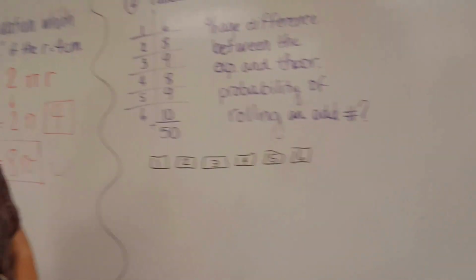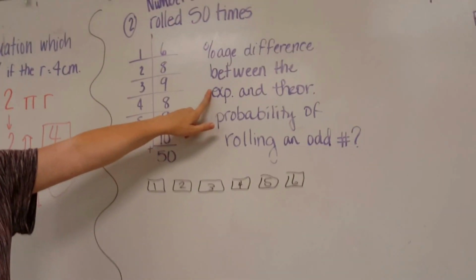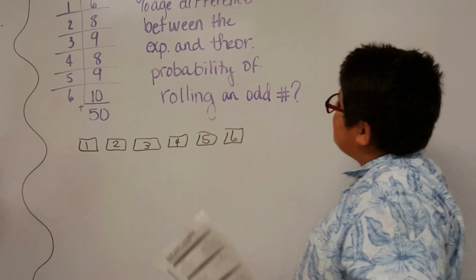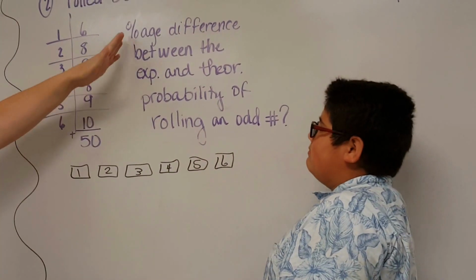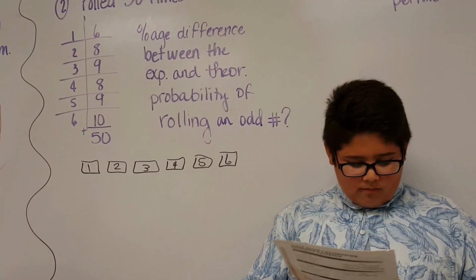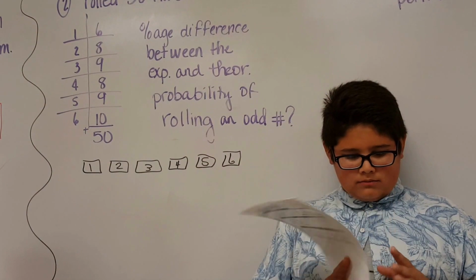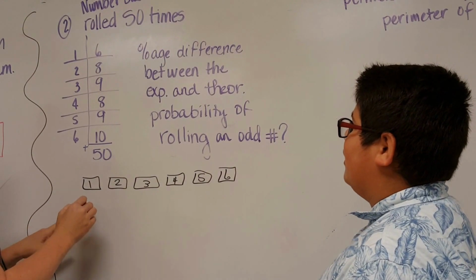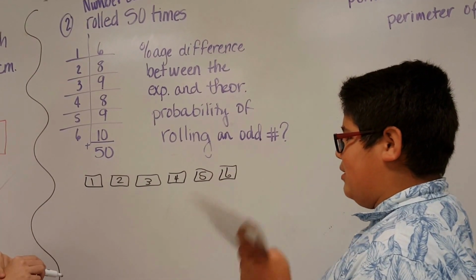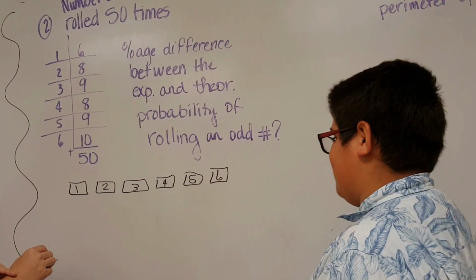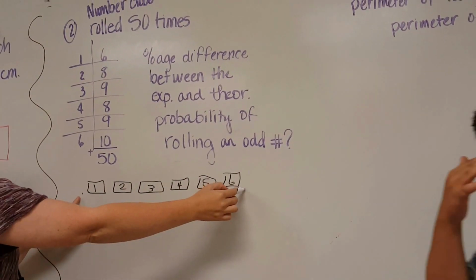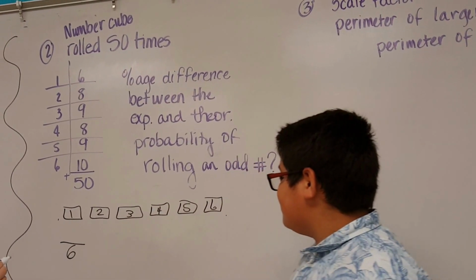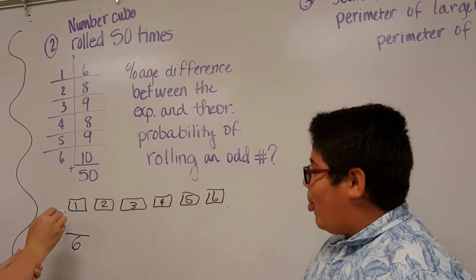Okay, so we're going to figure out the experimental probability and the theoretical probability of rolling an odd number. After we're finished doing that, we're going to compare them by figuring out the percentage difference between them. So, what's the probability of getting an odd number theoretically? Well, if we roll a number cube, how many sides are there? There's 6, so our total possible outcomes is 6. And how many of those are odd? 3 of them are.